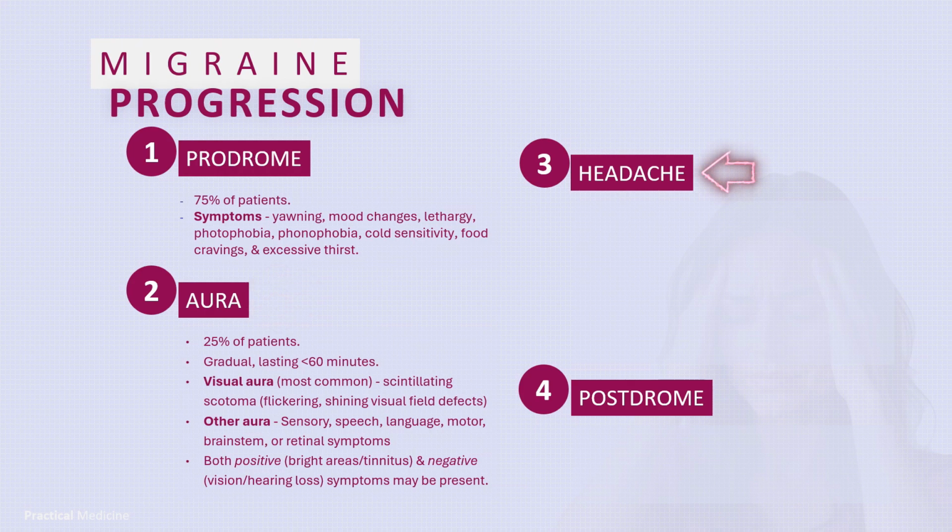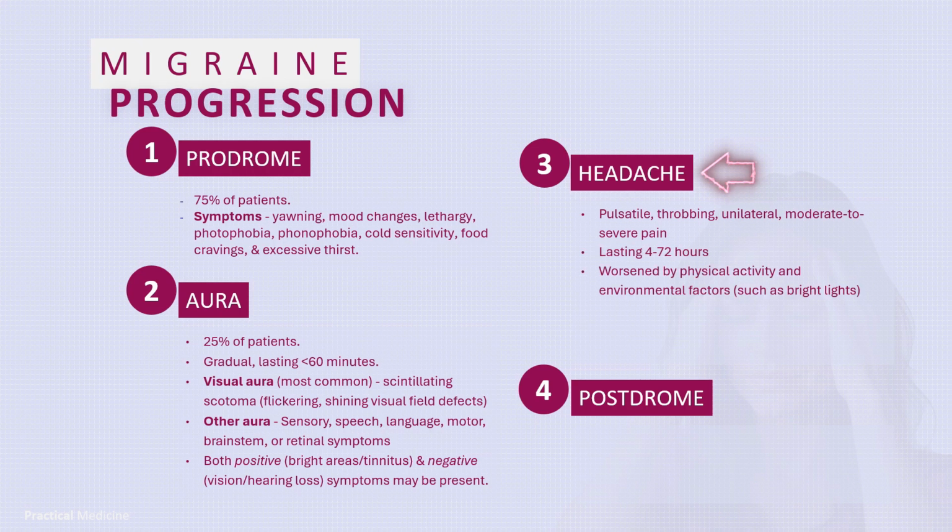Phase 3 is headache, which is the main phase. This is characterized by pulsatile, throbbing, unilateral, moderate to severe pain lasting 4 to 72 hours. It is worsened by physical activity and environmental factors such as bright lights and is improved by rest and dark environments. Associated symptoms include photophobia, phonophobia, nausea, and vomiting.